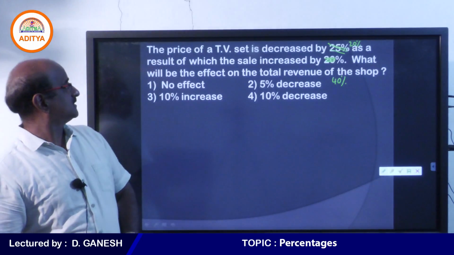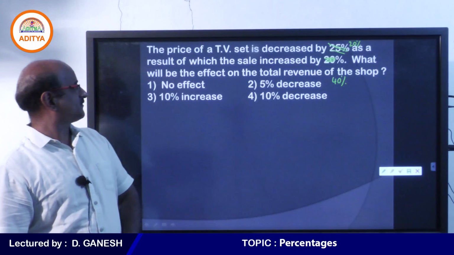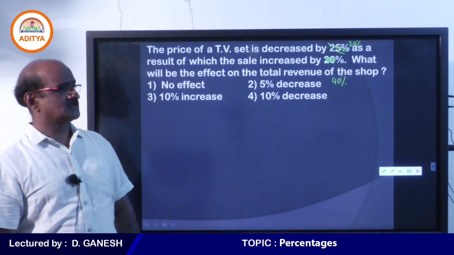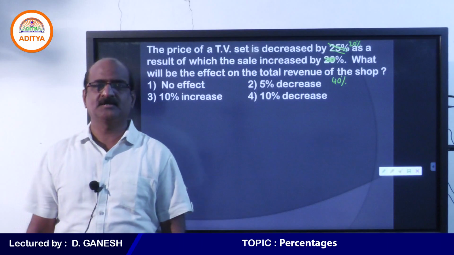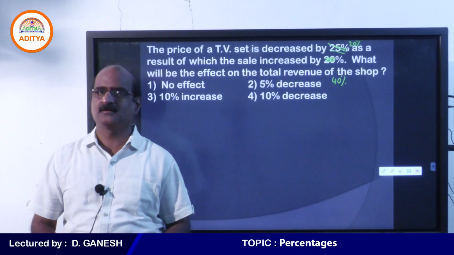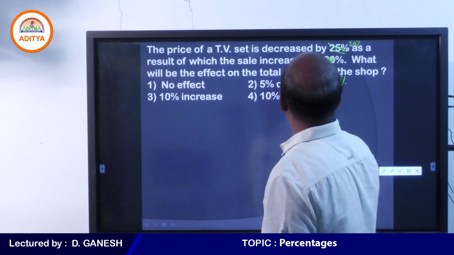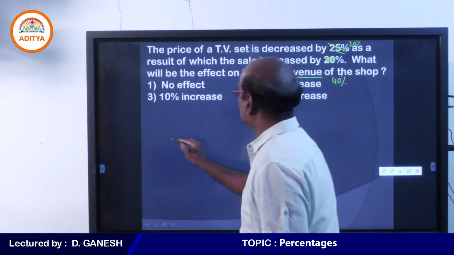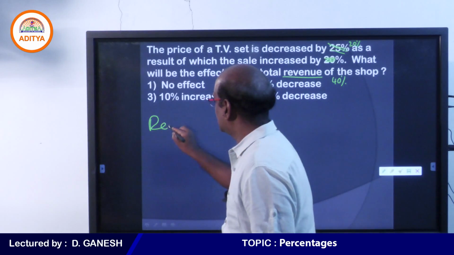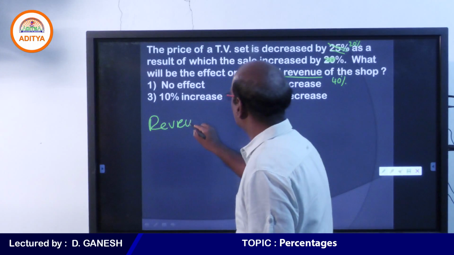The price of a TV set decreases by 20%. As a result, the sale increases by 40%. I ask you to find what is the effect on revenue. Yes, my dear students, you know that. Revenue, you know very well, revenue is nothing but the amount collected.